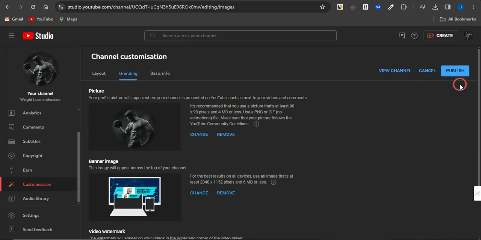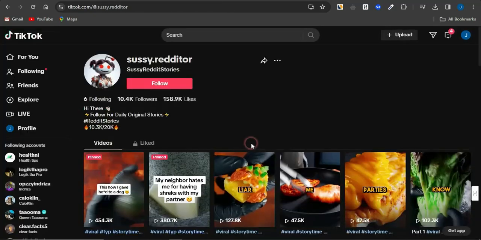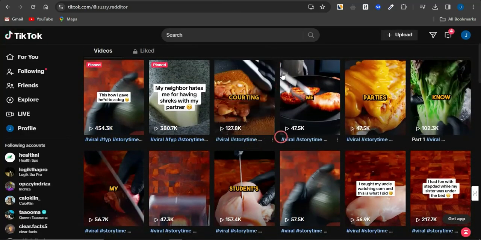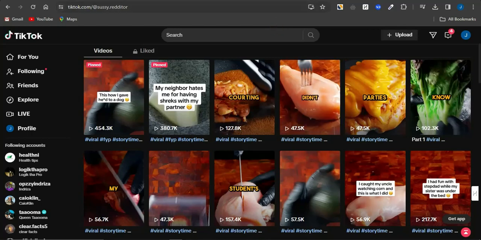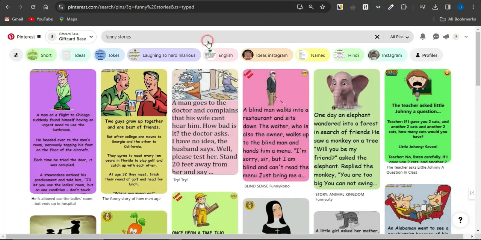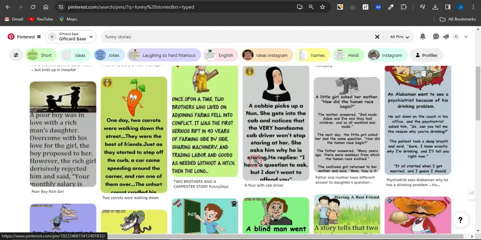Now you may be wondering how to actually create such kinds of videos that you did see earlier on TikTok right here. Now to create such kind of videos, you may want to just simply head on to Pinterest right here first of all, to actually go on to gaining some cool and amazing content. Now you can see right here that from Pinterest, you can just simply search for Pinterest stories. You'll be able to see a lot of cool and amazing posts.